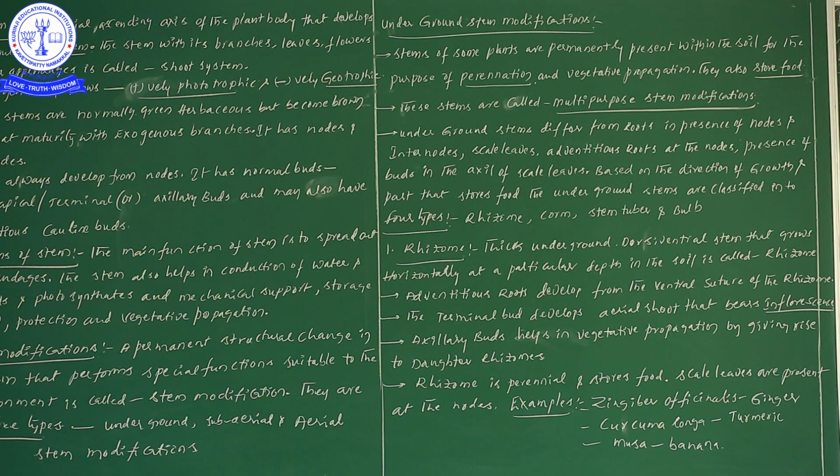Important. So what are those? Rhizome, corm, stem tuber, bulb. One more time: rhizome, corm, stem tuber, bulb.